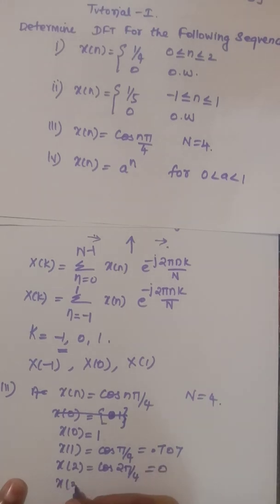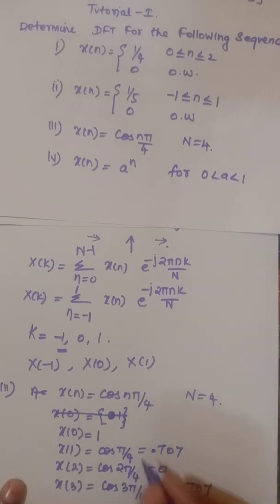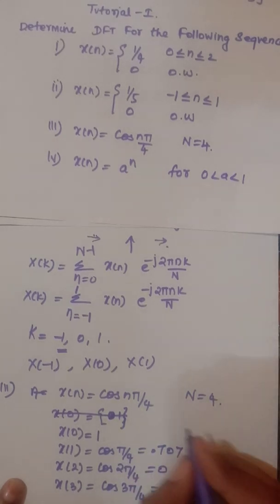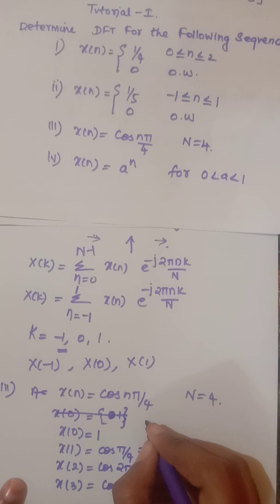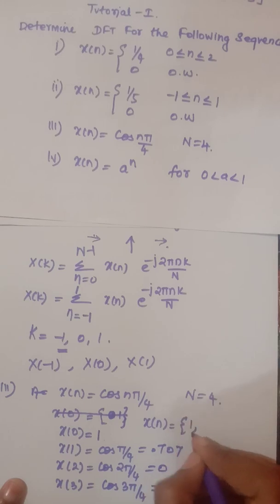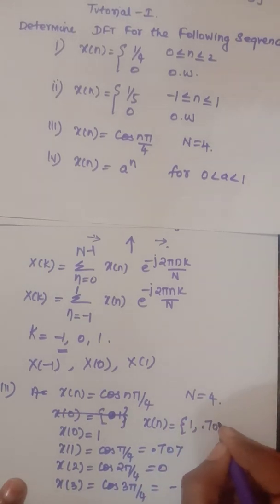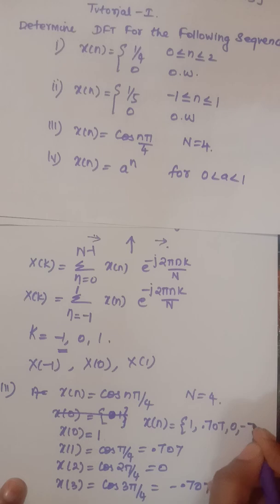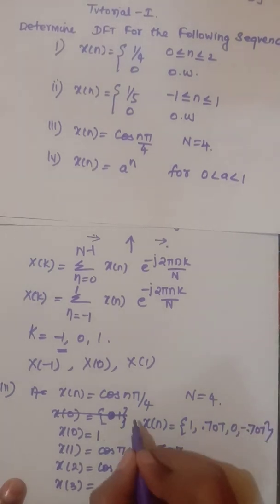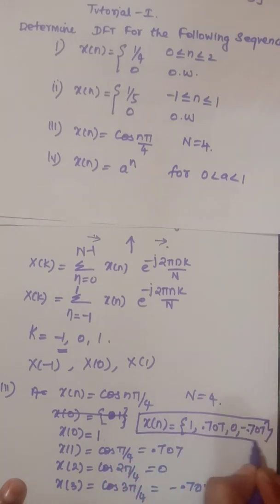And when you substitute n is equal to 3, you will get cos 3 pi by 4, which is nothing but minus 0.707. Now using this value, we need to proceed to find out x of k. So here this x of n, finally we have 1, 0.707, 0 and minus 0.707. Using this value, we need to find out x of k.